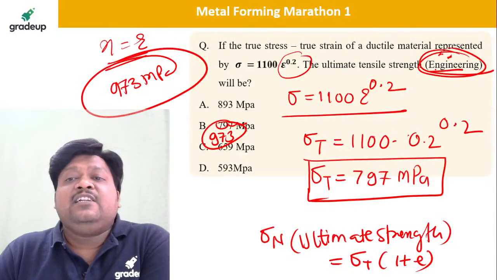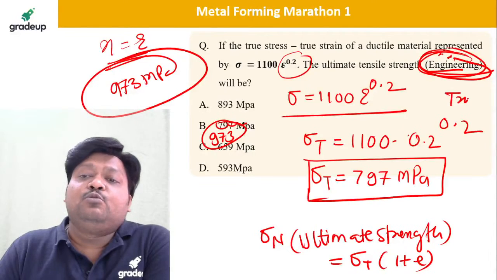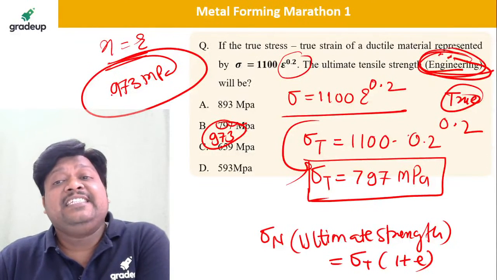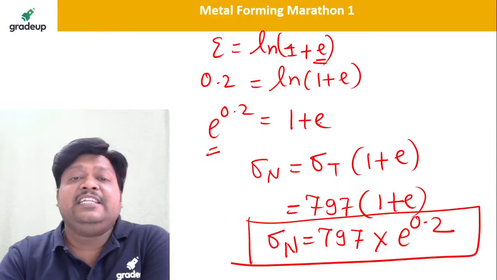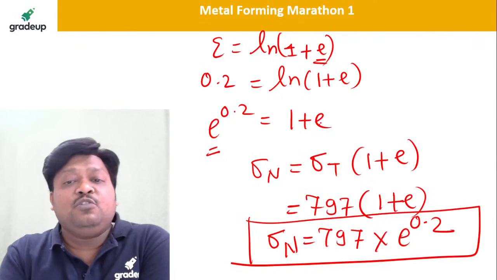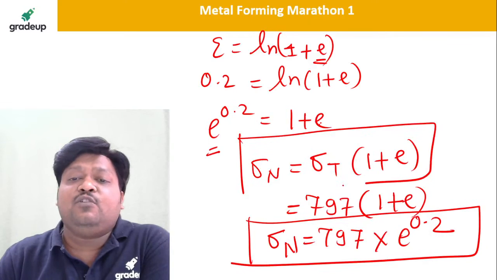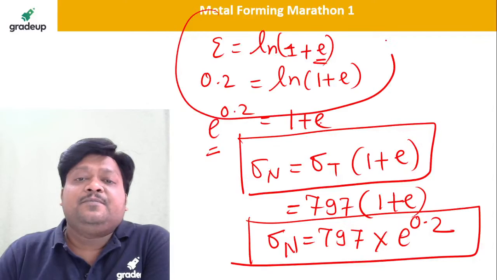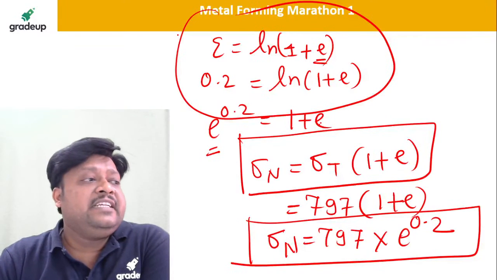Because they are saying not the true, if the word is true, they definitely calculated the final answer. But they are saying it is engineering. So engineering is nothing but sigma n. Sigma n, you know the relation. I told you this relation. Sigma n is equal to what? Sigma t into 1 plus e. 1 plus e we can get from here. Isn't it? 973. Excellent. Very good.